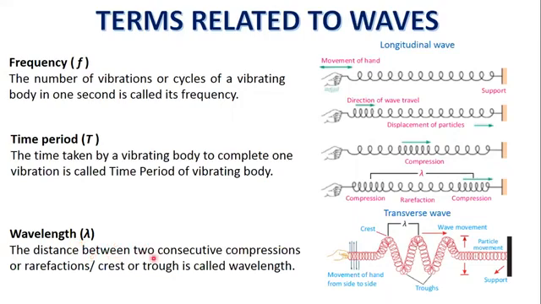Wavelength: the distance between two consecutive compressions or rarefactions is called wavelength of a longitudinal wave. The distance between two consecutive crests or troughs is called wavelength of a transverse wave.